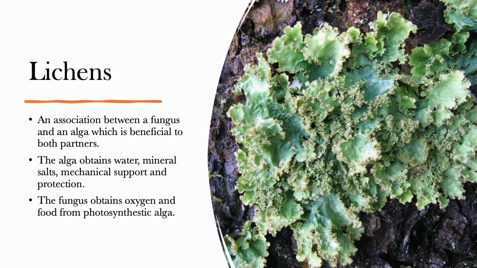It conserves that water, protecting the algae from drying out, and it provides the algae with carbon dioxide for photosynthesis from respiration. The algae, on the other hand, contributes organic food from photosynthesis, providing the fungus with oxygen for respiration from photosynthesis, and it protects the fungus from high light intensity.